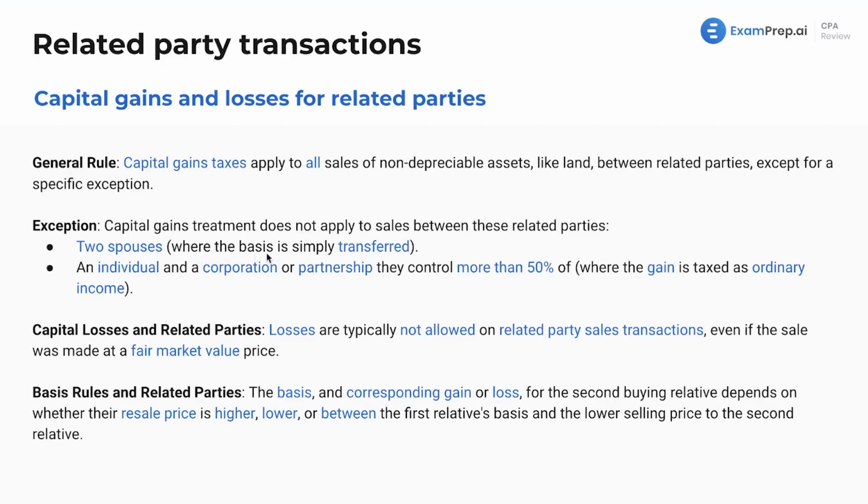Well, capital gains treatment does not apply to sales between these related parties. Two spouses, where the basis is simply transferred. As mentioned, spouses, we don't really consider that as a real transaction. And an individual and a corporation or partnership they control more than 50% of, where the gain is taxed as ordinary income. A lot of what we'll see here is formation of corporations and partnerships. This is going to be a big thing.